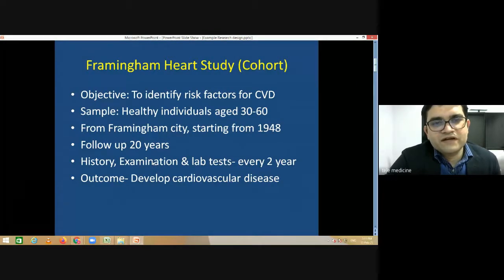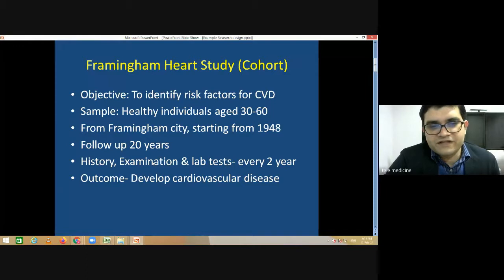What they did was take around 5,000 healthy people aged between 30 to 60 in Framingham city, starting in 1948. And they followed them up prospectively for the next 20 years. They asked for their history, their examination and lab tests every 2 years. Every 2 years, they used to call them and ask for these things.